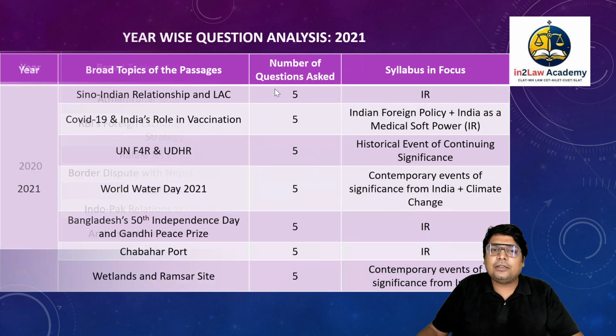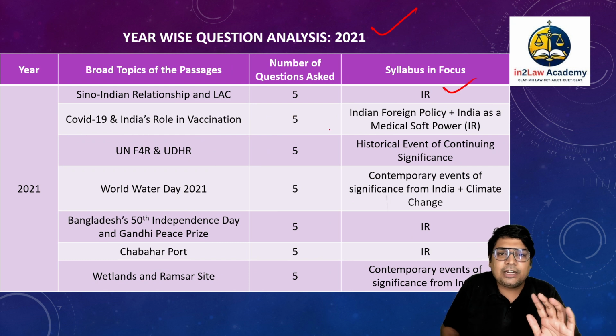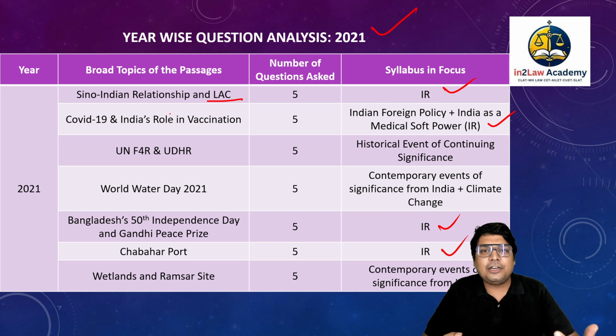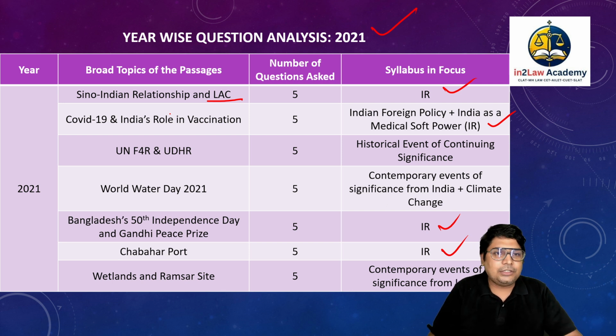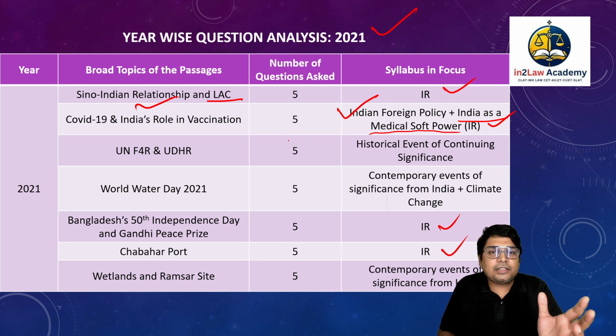Let's go ahead with the question paper of 2021, and here again you can see most of the topics are from international relations. See, most of these are from international relations, right? So Sino-Indian relationship and line of actual control. Again, China, the kind of relationship that India shares with China is quite important. COVID-19 and India's role in vaccination, wherein the way India distributed vaccines for various nations, that was stressed upon this particular passage. So establishing India as a medical soft power was actually the central theme, right?